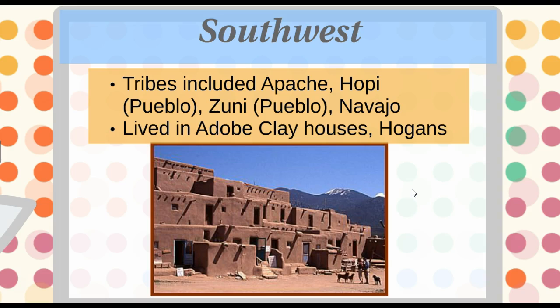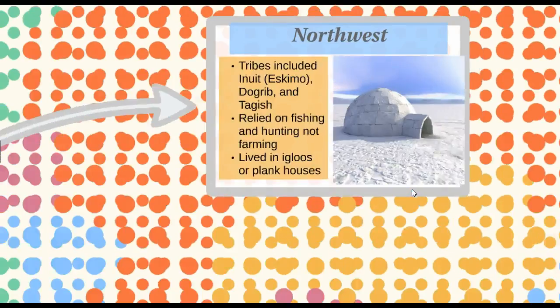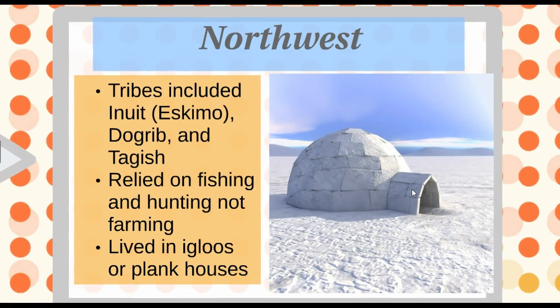The next region that we'll go to look at Native Americans from before the Europeans arrived is the Northwest. The Northwestern tribes, this area was in what we would today classify as the northwestern part of the United States, including states like Washington State, Oregon, Idaho, parts of Montana, and then going north through Canada, and eventually getting to modern-day Alaska. And these tribes included tribes like the Inuit, or they're also known as the Eskimo, the Dogrib, and the Tagish.